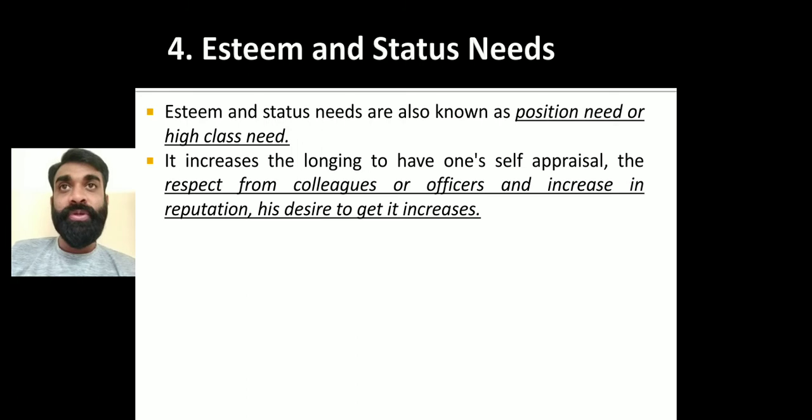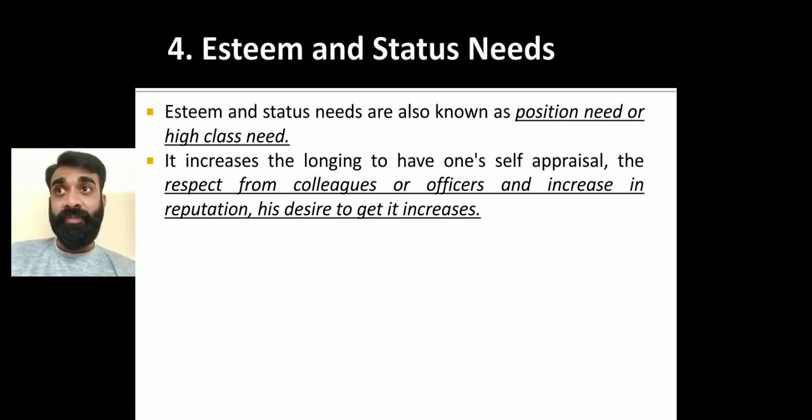So what a human is going to try, after the fulfillment of all the first basic three needs, then comes the status need, the esteem need. Yes, I want to achieve a higher level of designation, a higher level of position in the company, in the business, wherever I am working, whether it is a school, an industry, a service sector or whatever. I will try to acquire a higher level of designation or position. Getting my point, right? So it is considered a high class need, right?